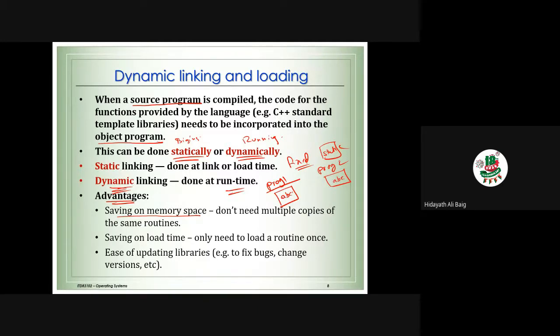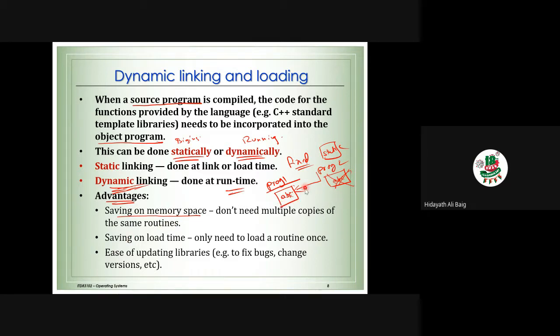But because of dynamic linking, we don't need two copies of the same thing, because it is already in the memory. I don't need to run this again. Program 2 can use this code one more time. So what is the advantage? Saving on the memory space, because there is no need to load the same program code 2 times. This program can use the method ABC another time. We don't need multiple copies of the same routine. Routine means the method or the program or the procedure.